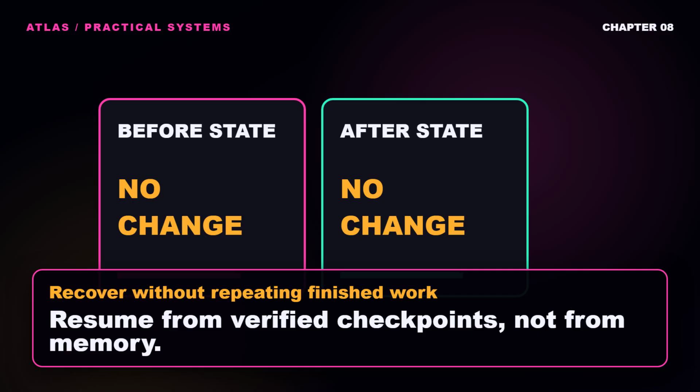If the previous attempt sent a request but lost the response, use an idempotency key or a readback check before sending again. If the tool does not support safe replay, route the case to a human. The recovery record should be concise enough for a person to audit. What succeeded, what failed, what is safe to retry, and what needs approval. This prevents a common failure pattern where the breaker stops one loop, but a supervisor immediately restarts the whole task and recreates the risk. Recovery is not a new run with amnesia. It is a continuation from evidence.